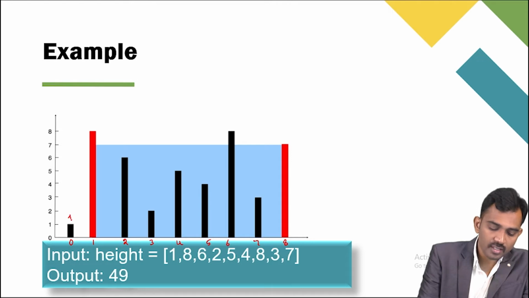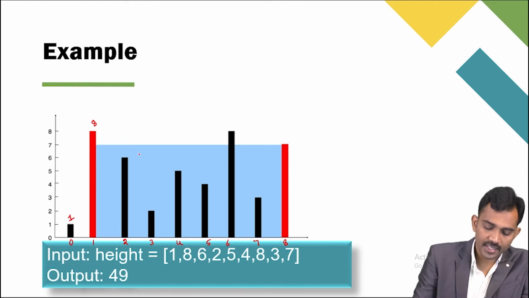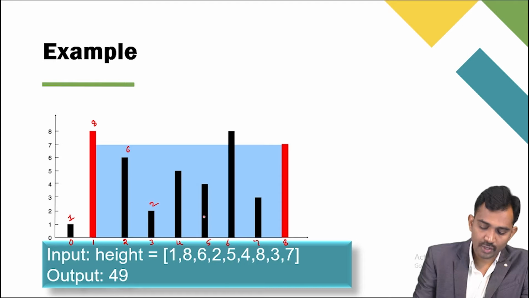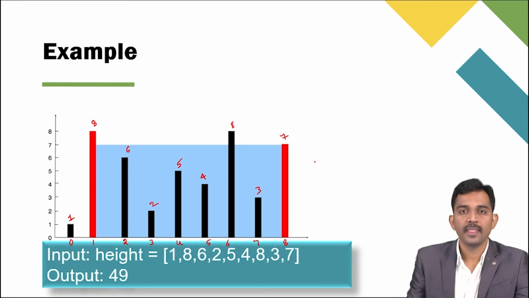The height of the first one is 1, then 8, then 6, then 2, then 5, then 4, then 8, then 3, and then 7, right?